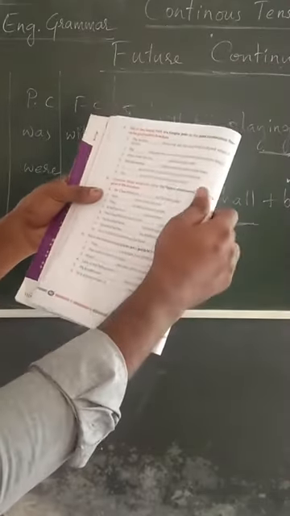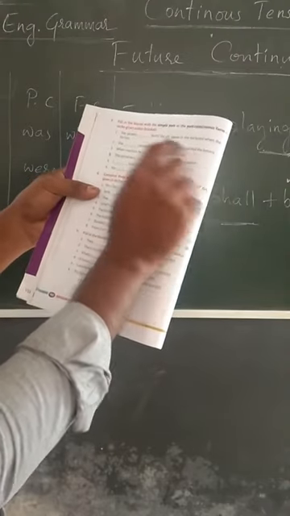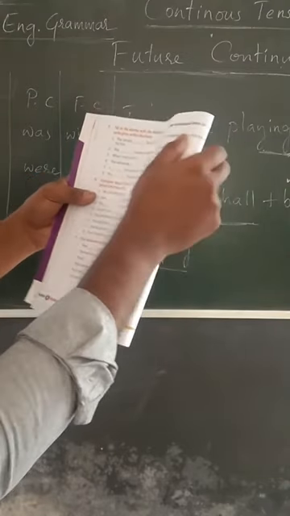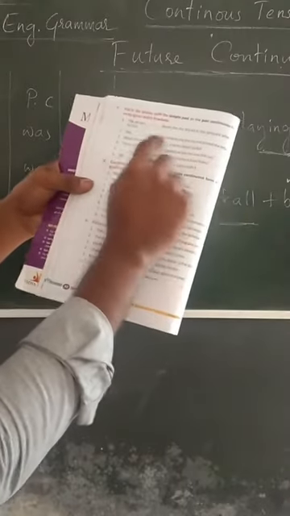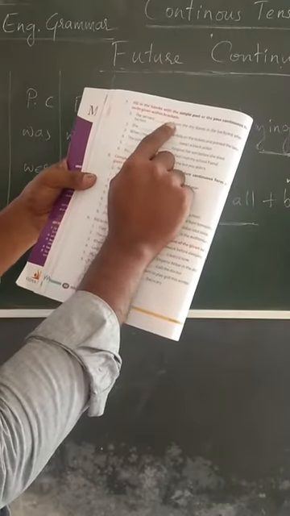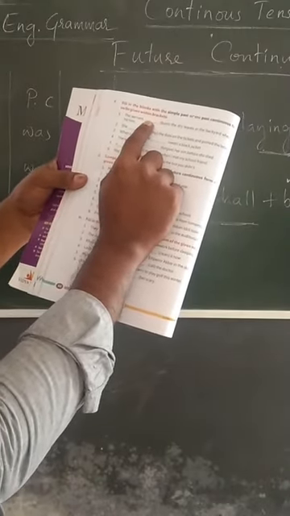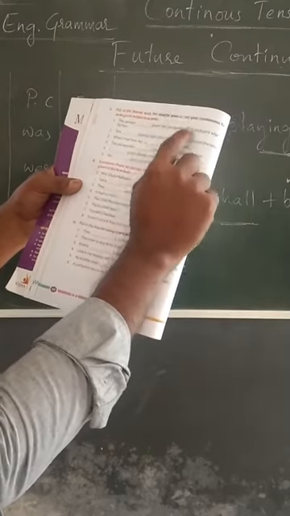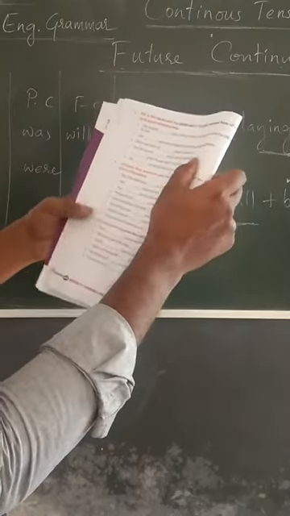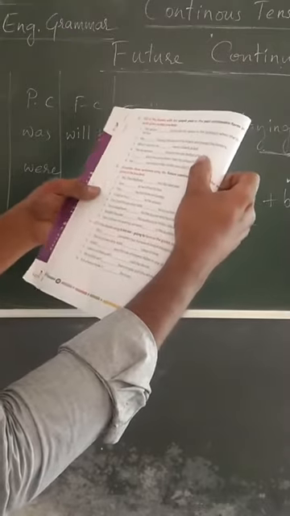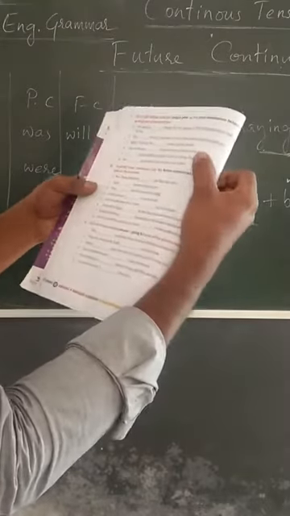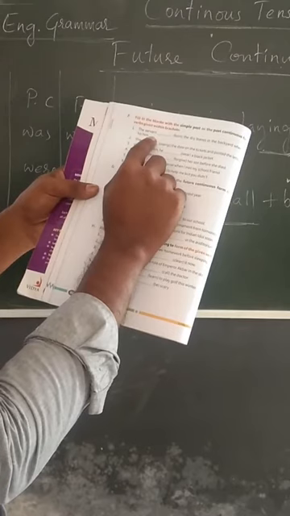Simple past, with the simple past or past continuous. The servant burned the dry leaves in the backyard when the robbers hit him. Okay.